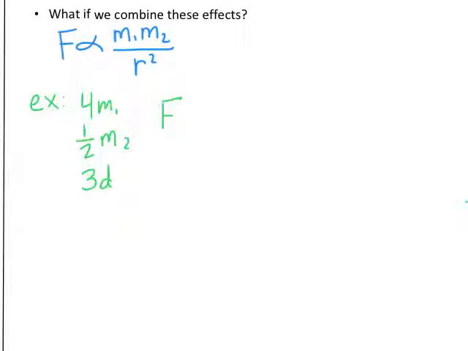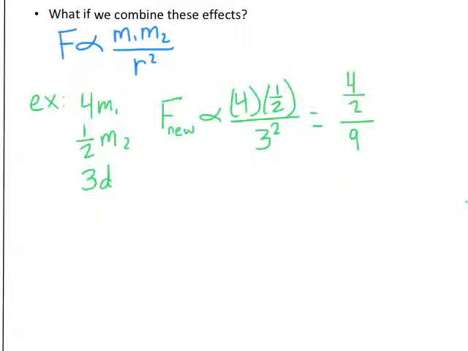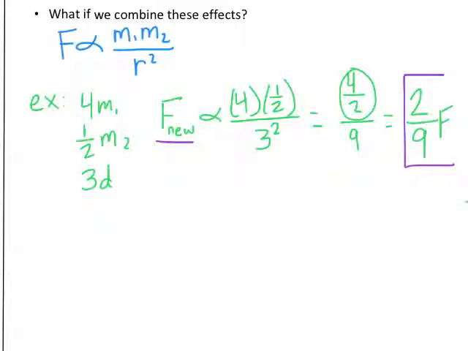So my new force will be proportional to 4 times my original mass, 1/2 times the original second mass, and then I am tripling the distance, and remember that that coefficient is going to be squared, so that leaves me with 4 over 2 on the top and 9 on the bottom. I can also reduce that down. This 4 times 1/2 gives me a factor of 2, and my denominator was a factor of 9. So this tells me that my new force is 2/9 of the value of my original force.